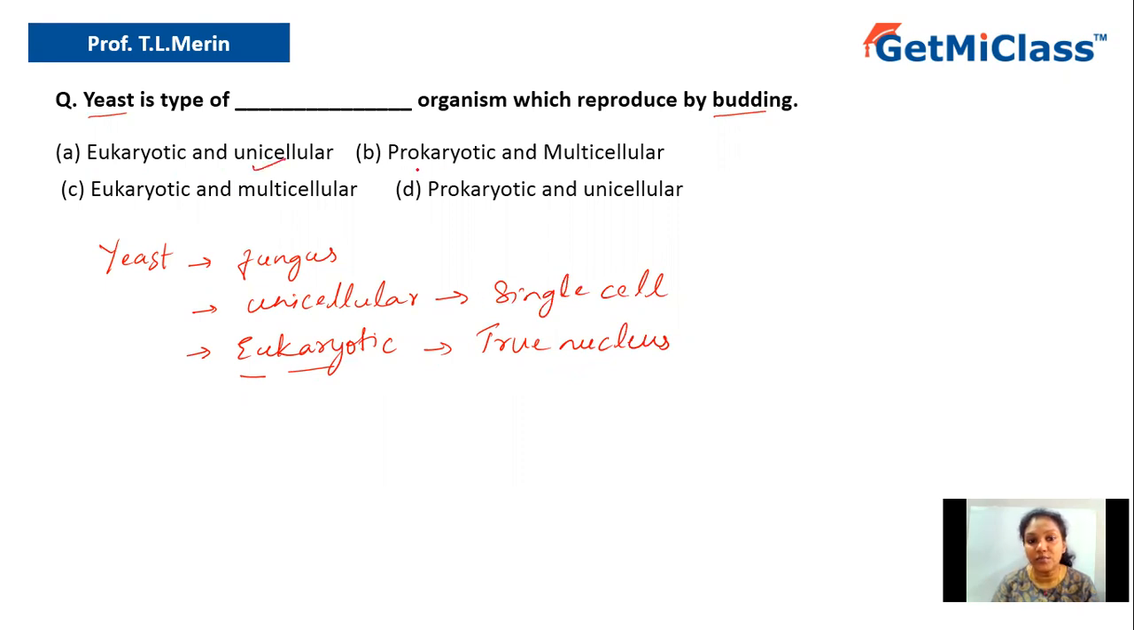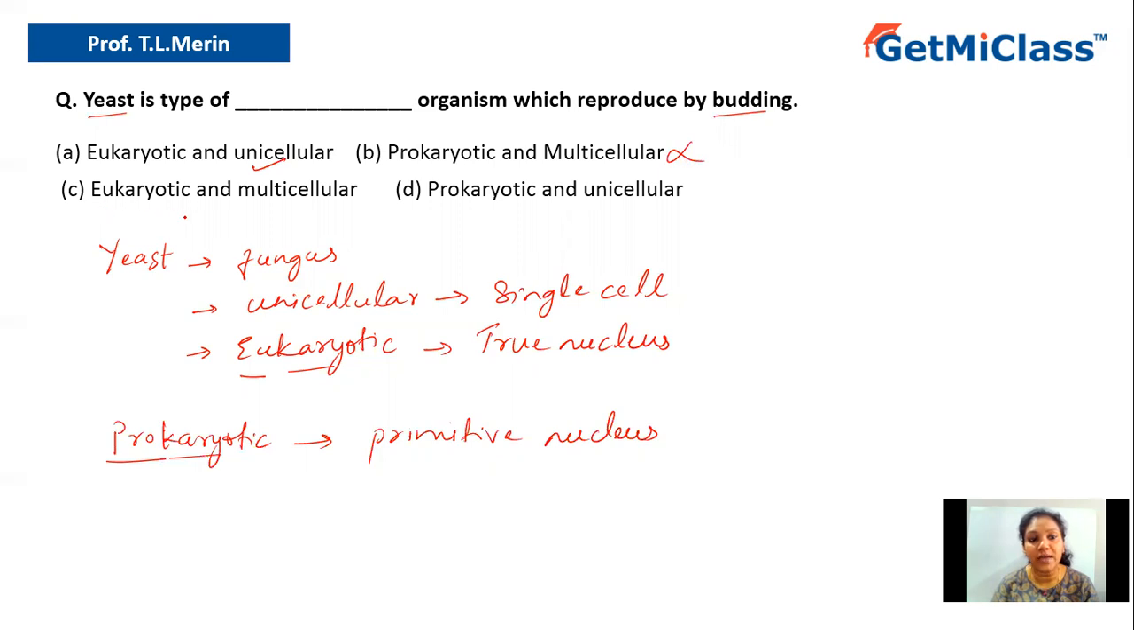Now let us talk about option B. Option B says prokaryotic and multicellular. So what do you understand by prokaryotic? Just now I said prokaryotic cells means these contain primitive nucleus. Pro means primitive, karyon means nucleus. These consist of primitive nucleus. Okay. Whereas yeast contains true nucleus. Hence option B, which says prokaryotic and multicellular, is wrong because yeasts are not multicellular, they are unicellular. Hence option B is wrong.